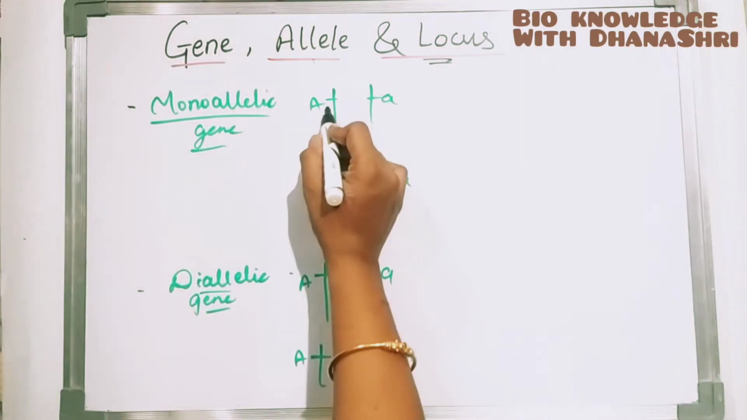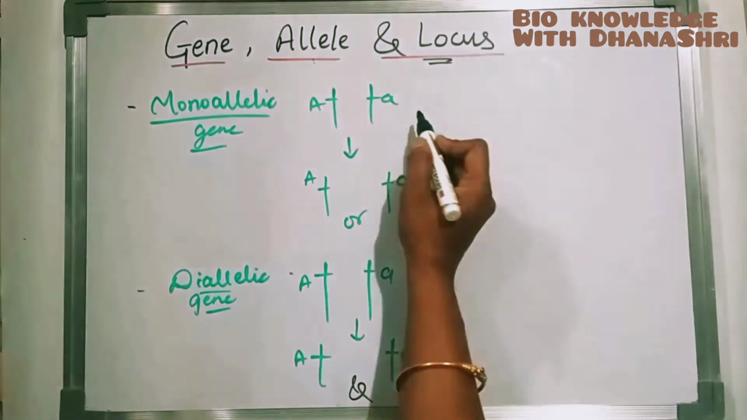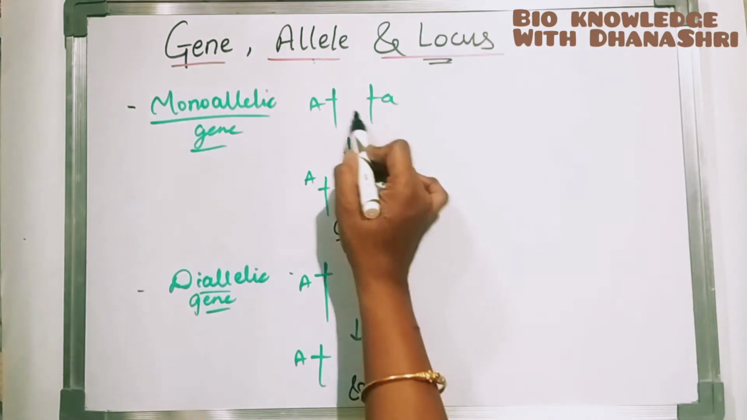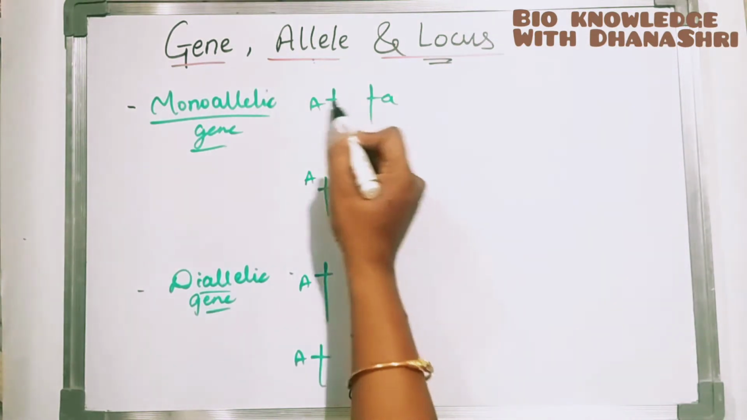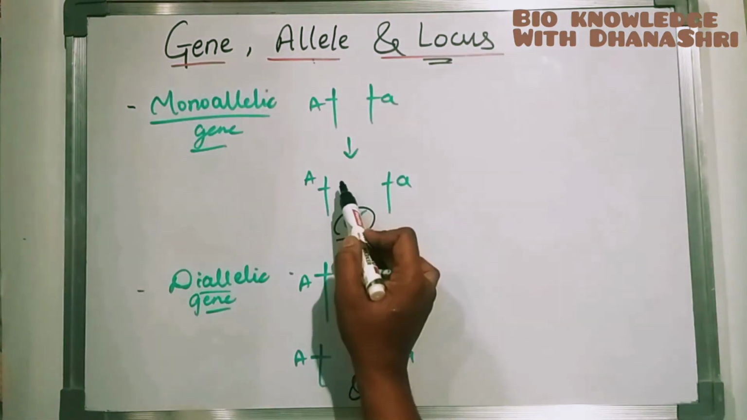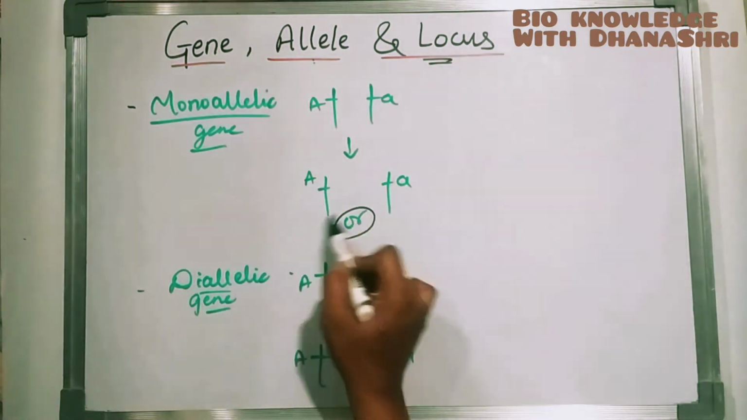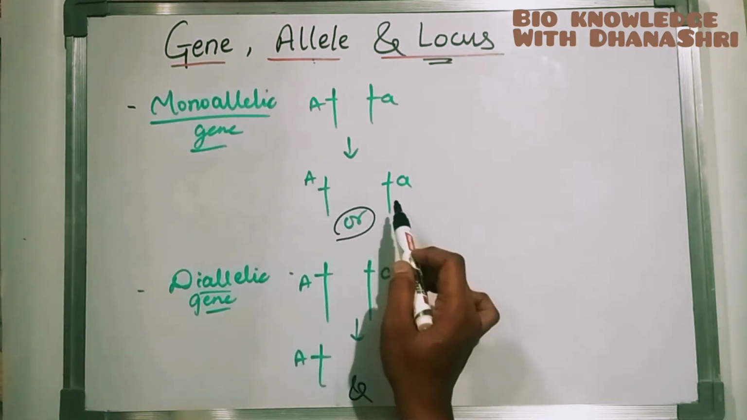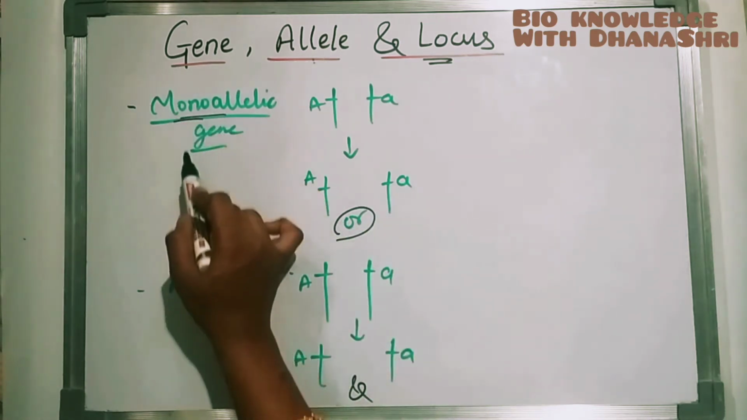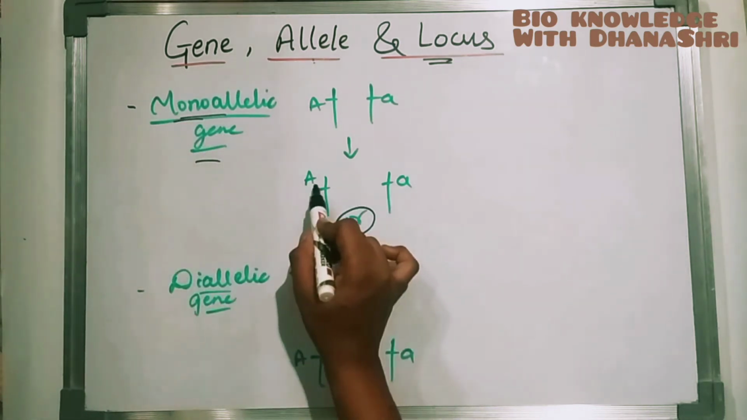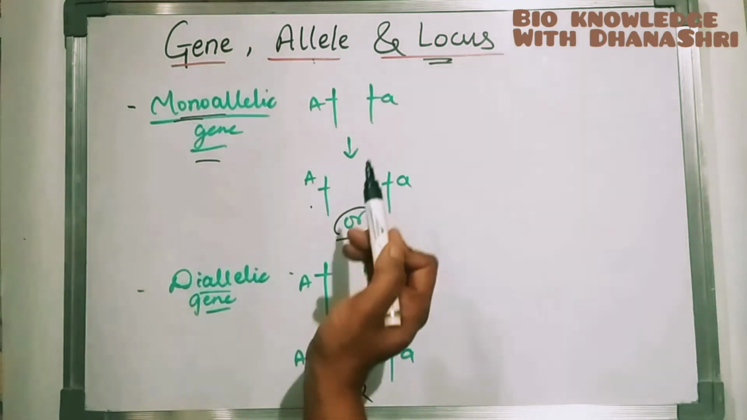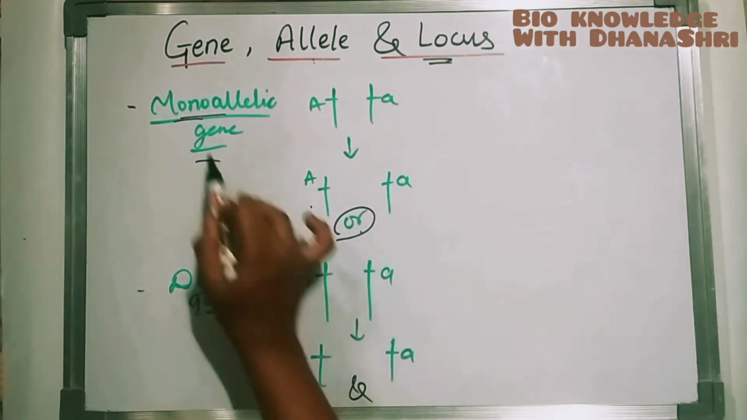If a genetic locus is represented by a single allele, then it is called a monoallelic gene. Here, this gene has different forms, alleles, capital A and small a. If it is represented by only a single allele, then it is called monoallelic. Mono means one, this one or that one, only one. If a gene is represented by a single allele, then it is called a monoallelic gene.